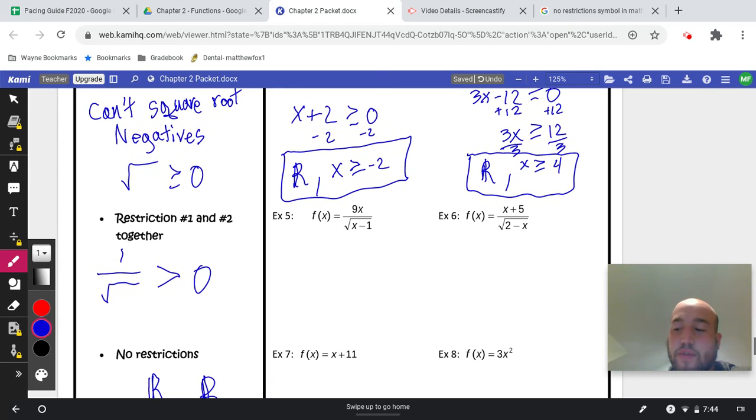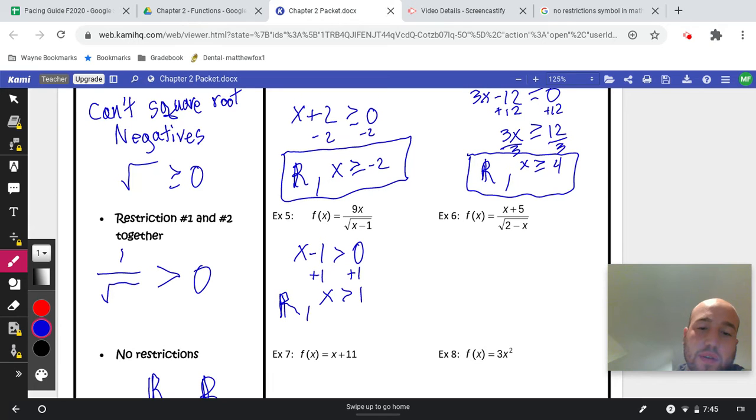So now, example 5 here. We look at it, and we set that x minus 1 has to be greater than 0. Add the 1, add the 1. X must be greater than 1. So to write this, it can be all reals except x has to be greater than 1.